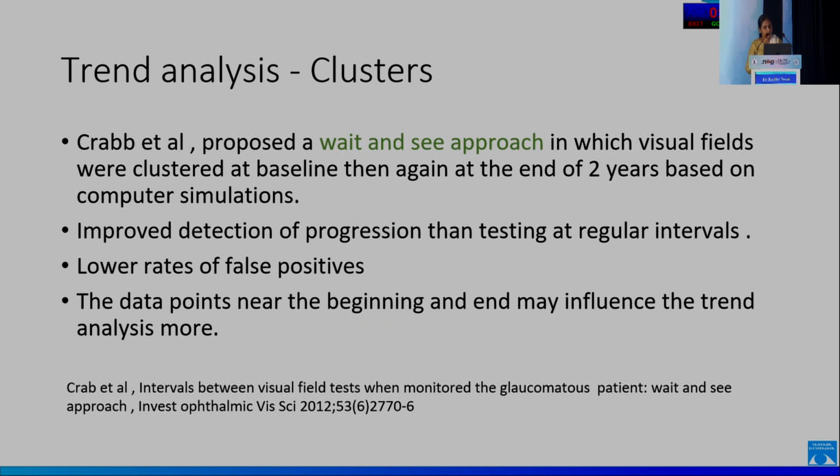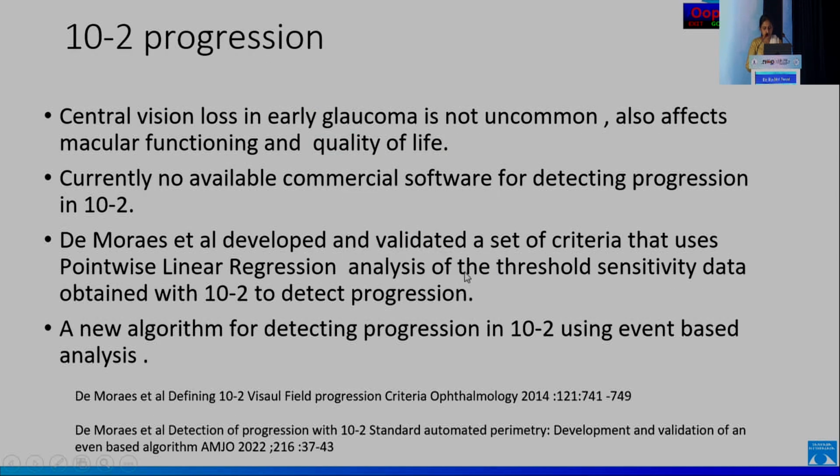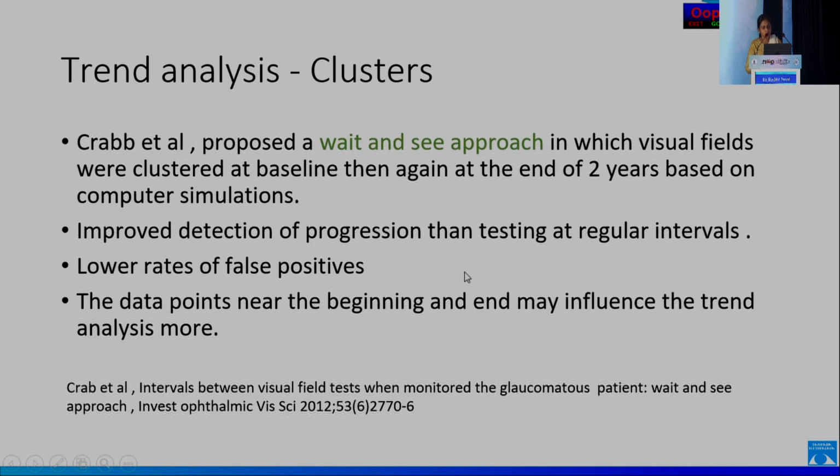Another way of assessing progression would be to do trend analysis by using clusters. So Crabb et al. proposed a wait-and-see approach in which visual fields were clustered at baseline, then again at the end of 2 years, based on computer simulations. It is definitely improved detection of progression than testing at regular intervals, and it also reduced the false positive rates. The logic behind it is that the data near the beginning and the end may influence a trend analysis more than doing it at regular intervals.